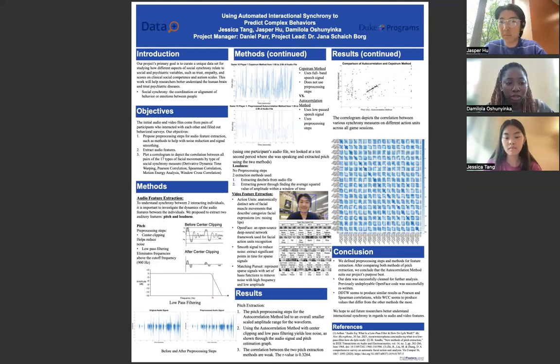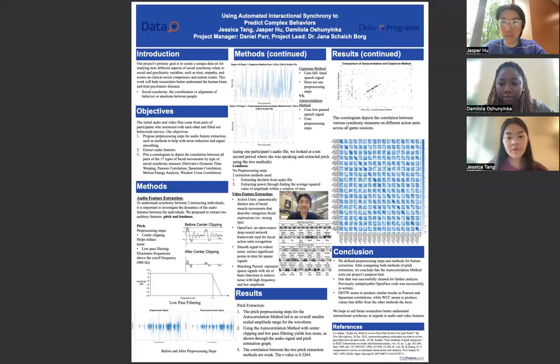Our major objectives were to propose pre-processing steps to extract audio features, to extract the audio features using MATLAB codes, and to plot a parallelogram that will depict the correlation between the different measures of synchrony. I'm going to pass it on to Jessica to talk about the methods we employed in this project.